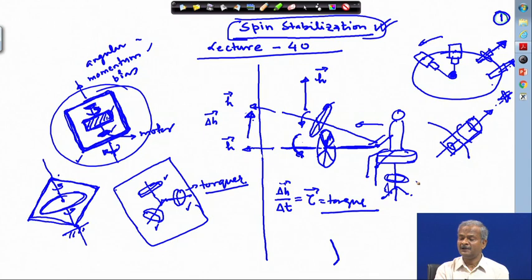This is possible, or either some very precise active control system, just like the reaction wheels, or the small thrusters, which are micro thrusters available. So, this can be used to continuously maintain a very precise direction.